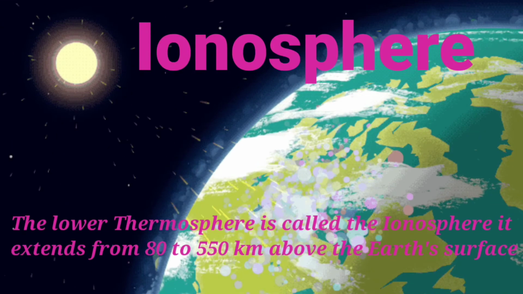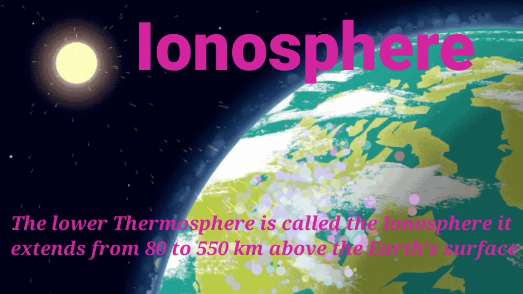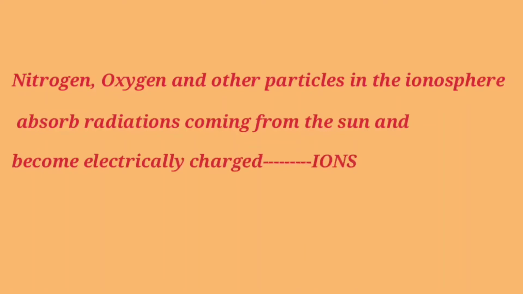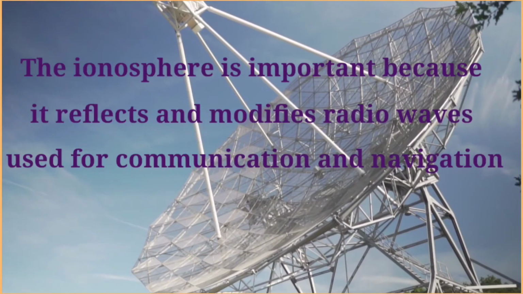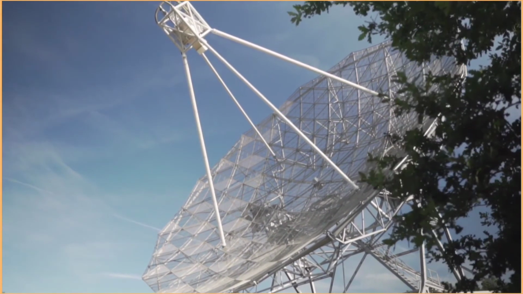The lower thermosphere is called the ionosphere. It extends from 80 to 550 km above the Earth's surface. Nitrogen, oxygen and other particles in the ionosphere absorb radiations coming from the sun and become electrically charged. Electrically charged particles are called ions, hence the name ionosphere. The ionosphere is important because it reflects and modifies radio waves used for communication and navigation.